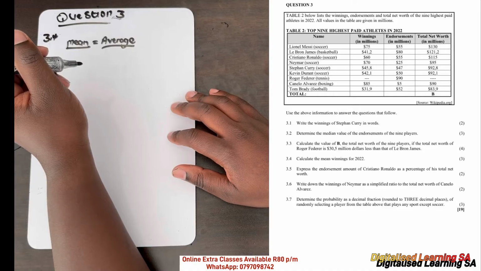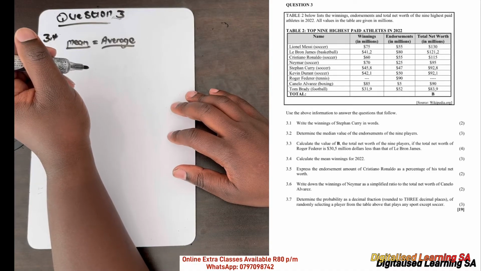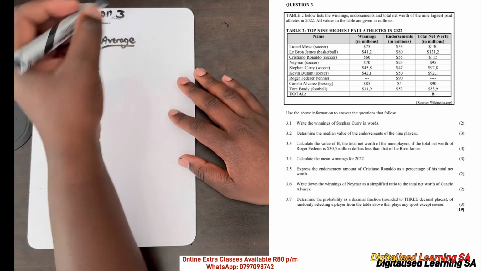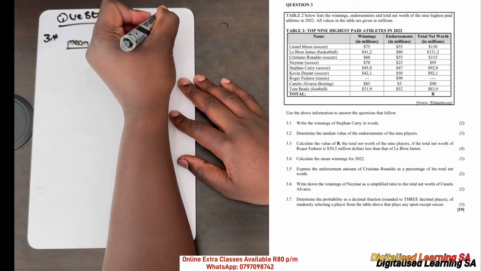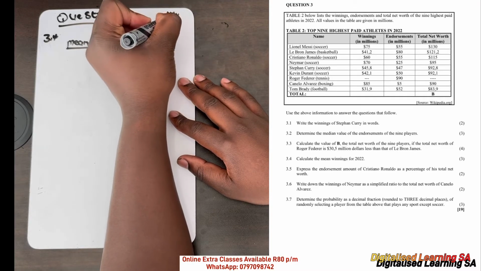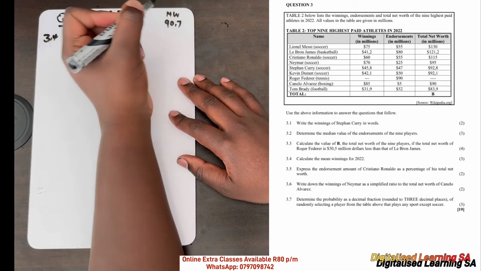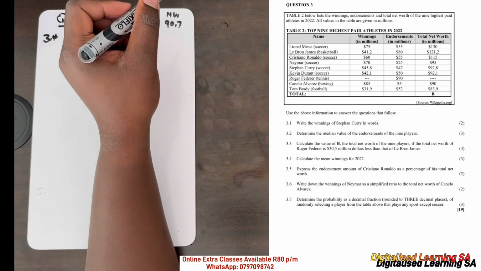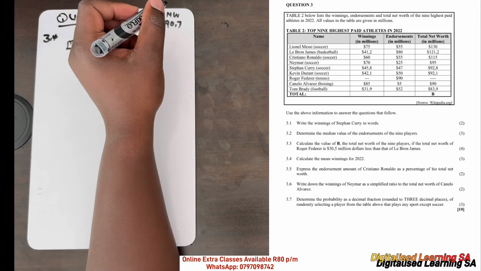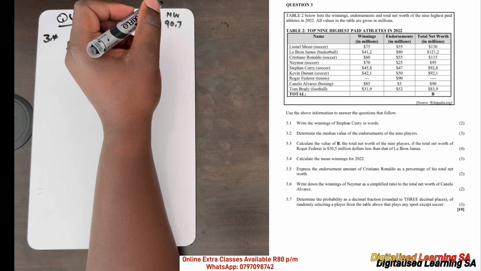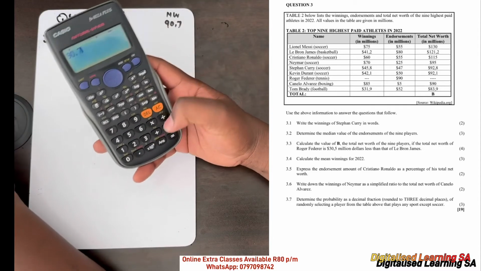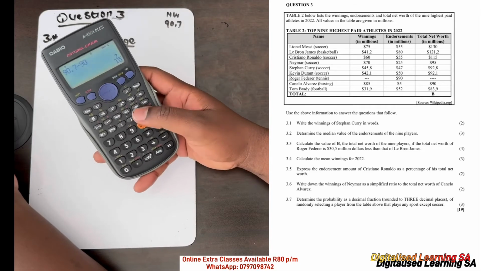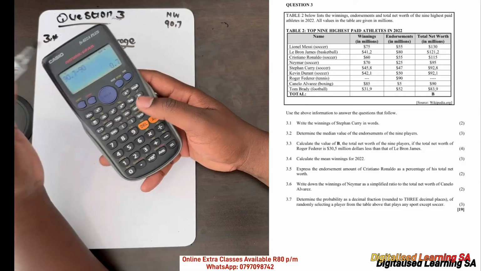We can see that the winnings of Roger Federer are missing, but we know that his net worth was 90.7, and remember that net worth is winnings plus endorsement. So if we subtract his endorsement of 90, that is 90.7 minus 90, we can see that his winnings were 0.7.